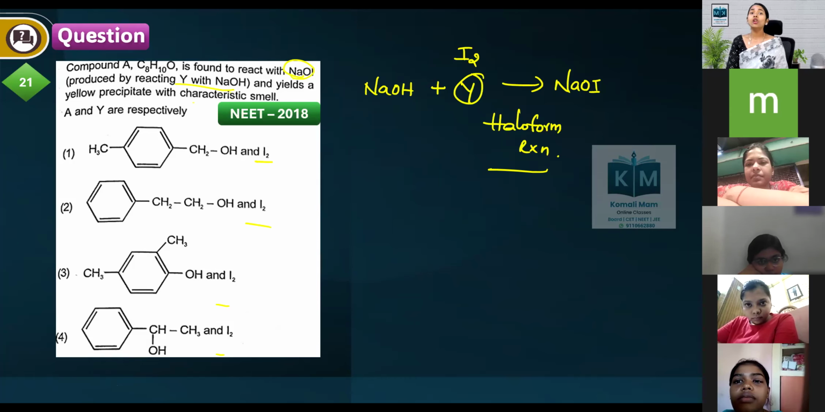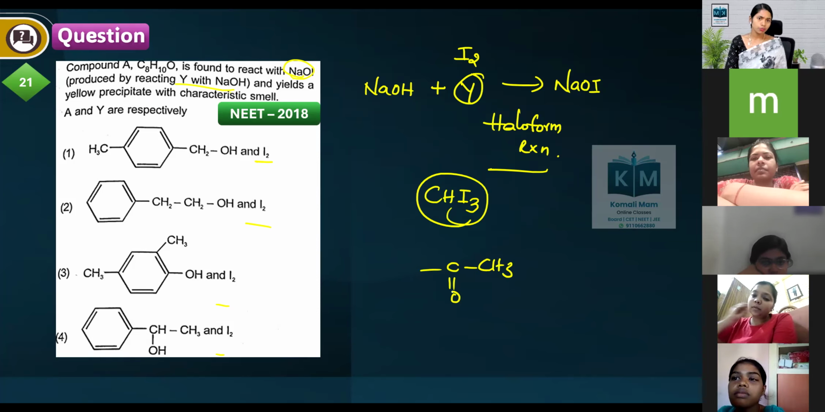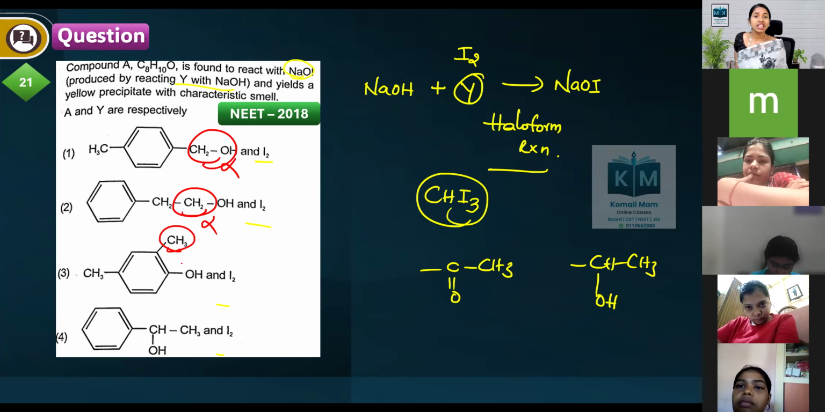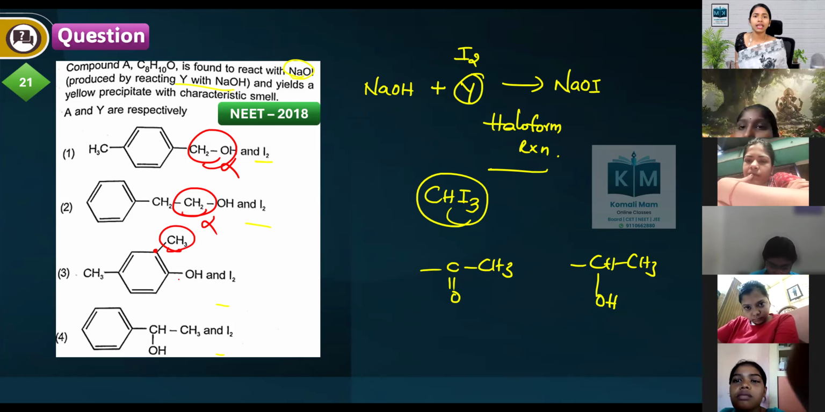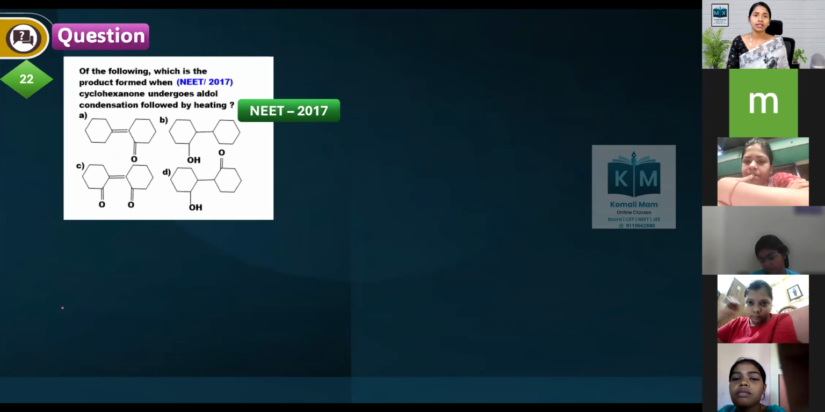Next, it yields a yellow precipitate with characteristic smell, which means that it is forming iodoform. Which compounds give the iodoform test? The condition is that a CH3 C double bond O group should be present, and it should not be an acid or acid derivative, or CH3 CHOH. This group must be present. These two only give the haloform test. In this compound, that group is not present. CH3 CHOH is not present. CH3 must be immediately next to CHOH, not any adjacent or other group. See, CH3 CHOH gives the haloform test. Option 4 is the correct answer.